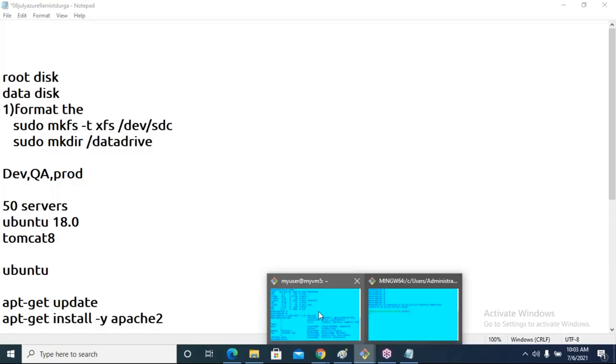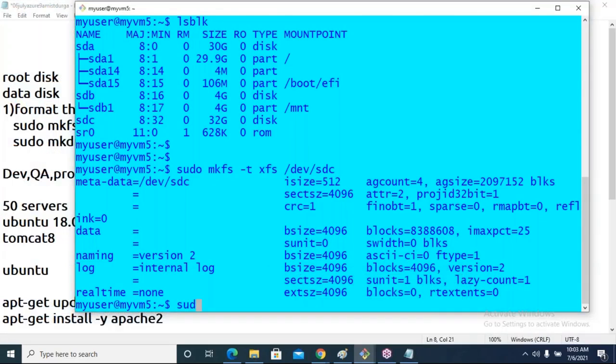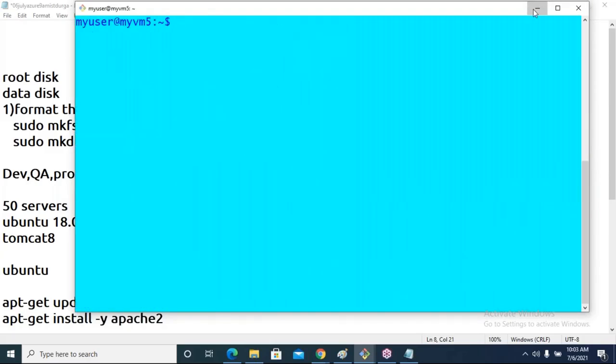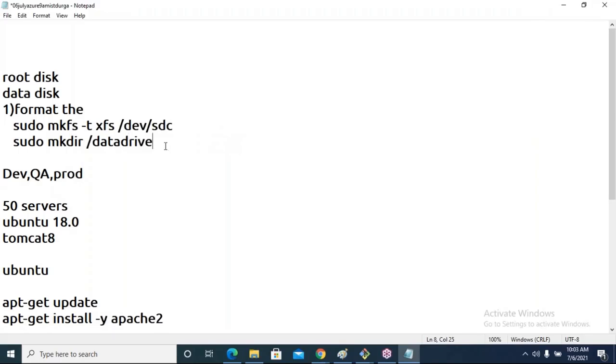Directly I will execute from here. sudo mkdir datadrive. It is just like D drive or E drive. So we have to create a data drive first. Now the drive is created. Our last task is to attach this hard disk with this data drive.